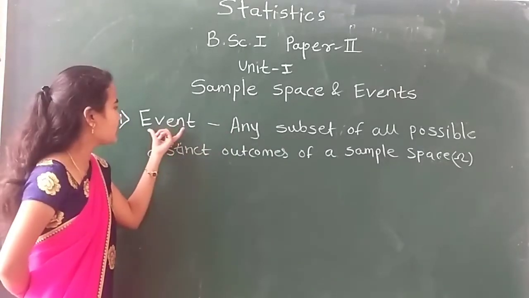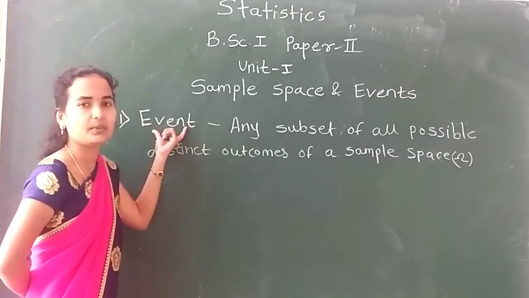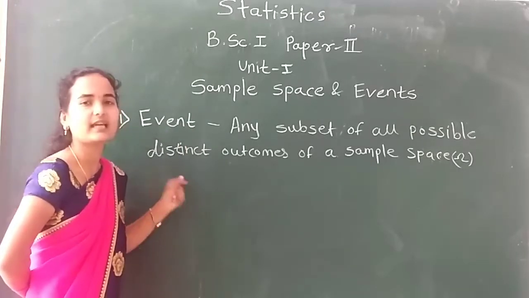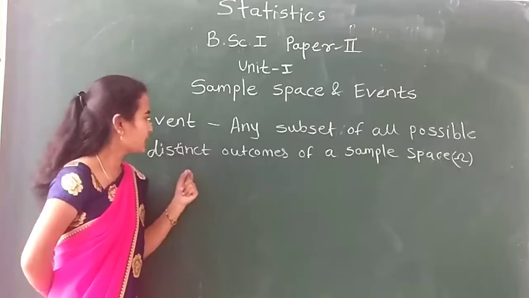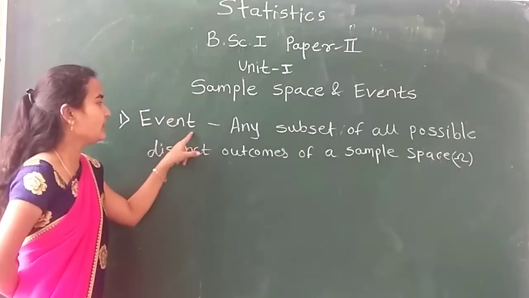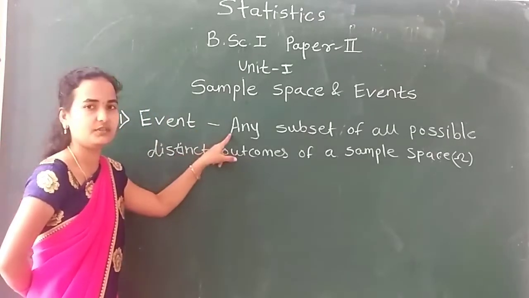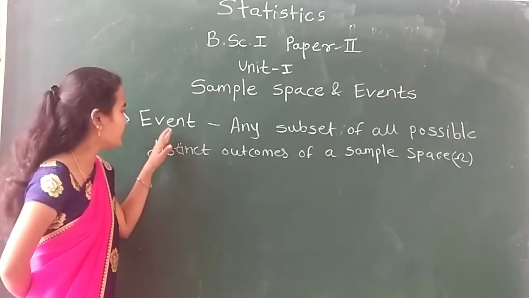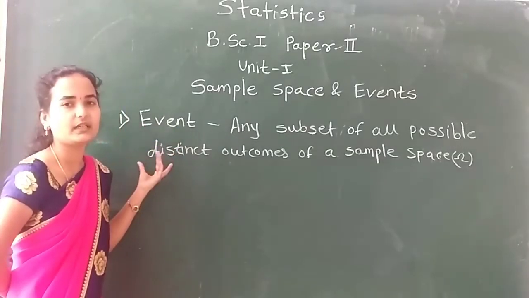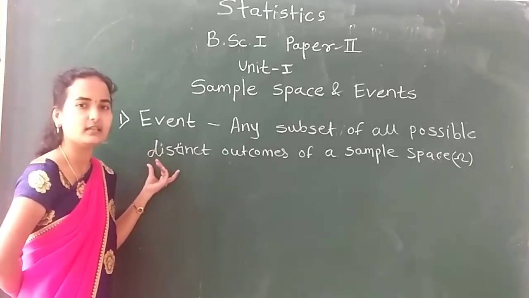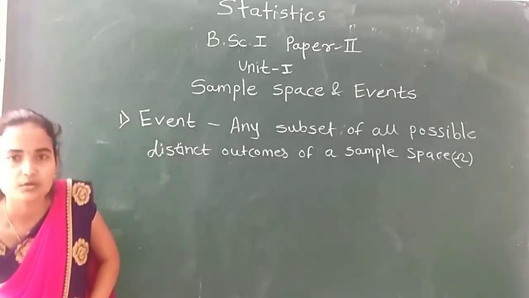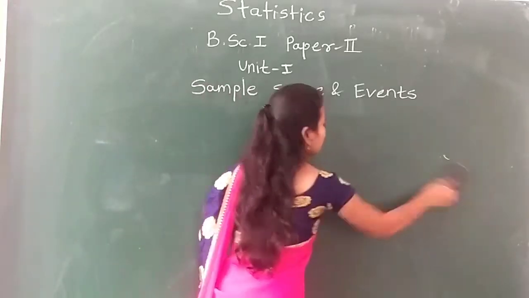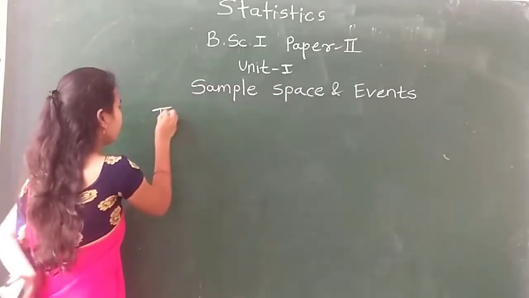So, first we define an example of a random experiment. Then we write the sample space of that experiment. Then we define any possible subset, which is called an event. And the next important thing is that an event is always denoted by capital letters, which we have already seen. Now in this lecture, what do we see? The types of event.